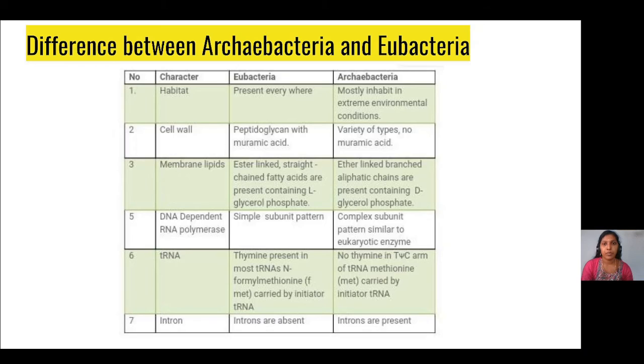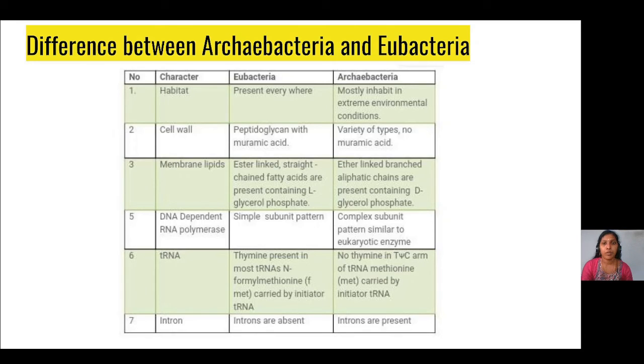As we know, eubacterial species are found everywhere, whereas archaebacterial species mostly inhabit extreme environmental conditions. Some of the archaebacterial species have been isolated from hot springs also, and some have been isolated from high saline areas.